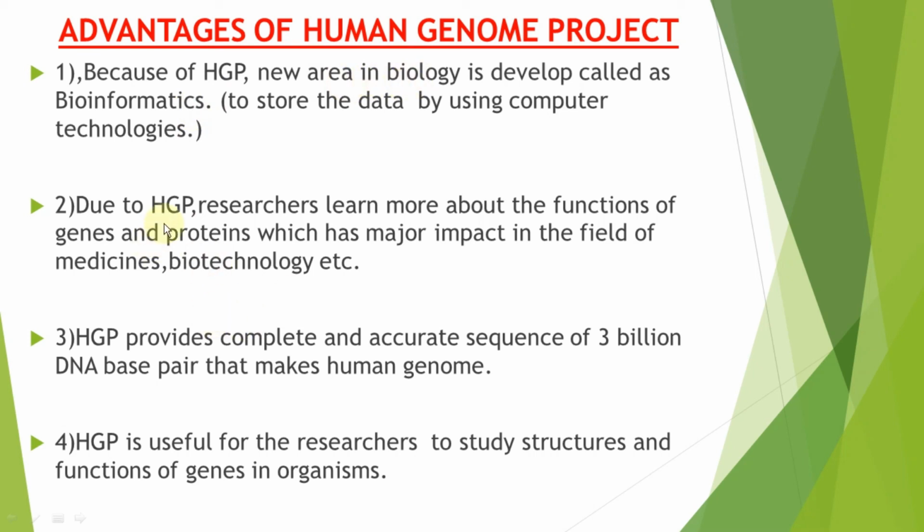Second, researchers got many more ideas about the function of genes and proteins. The third is that HGP provides the complete and accurate sequence of 3 million DNA base pairs. From this, scientists came to know that there are about 3 million DNA base pairs, and what the accurate sequence of those base pairs is.